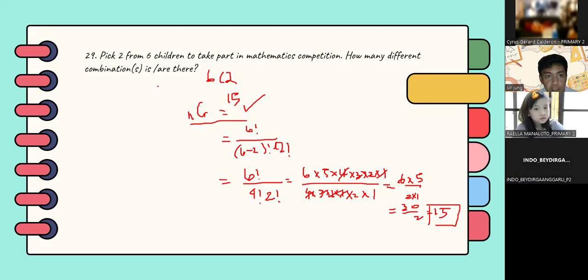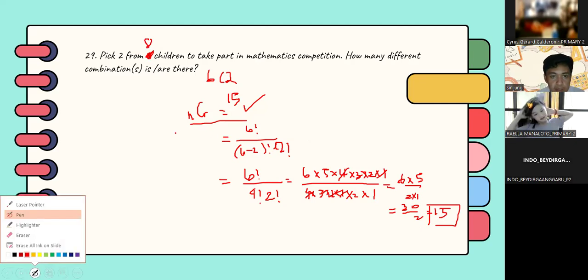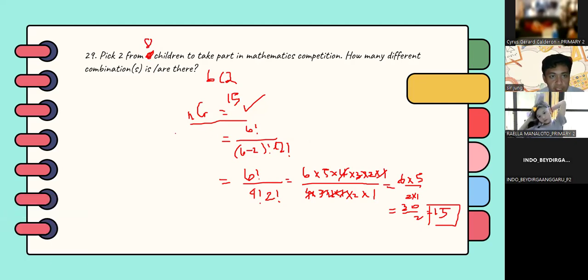Okay. So let's say this is 8. So what should be the answer using this formula? Let's say pick 2 from 8 children to take part in the mathematics competition. How many different combinations are there? Is it 20?